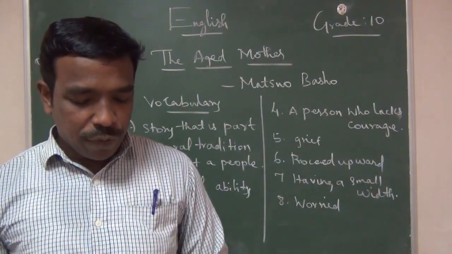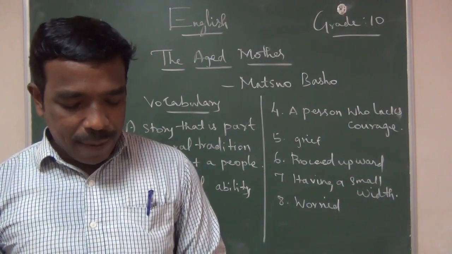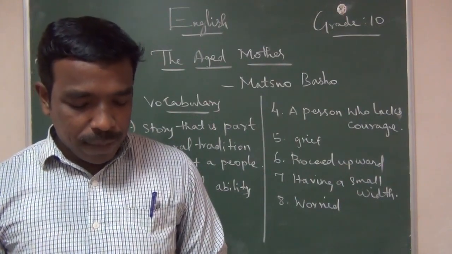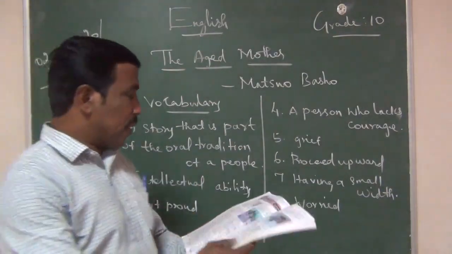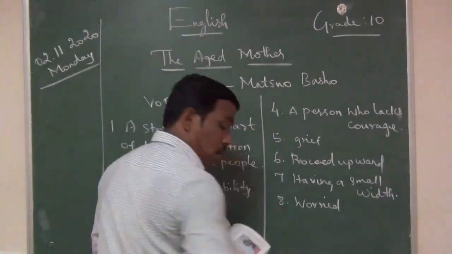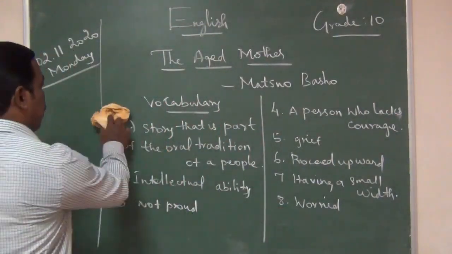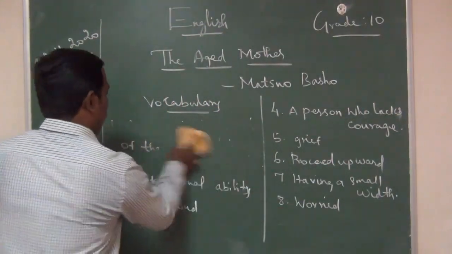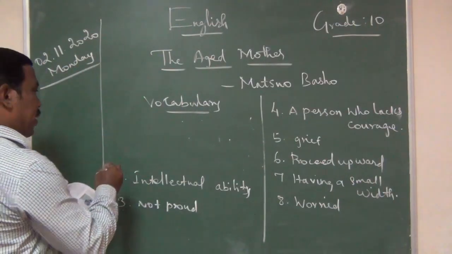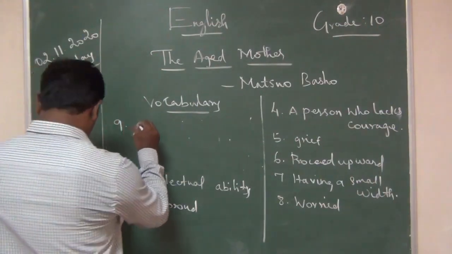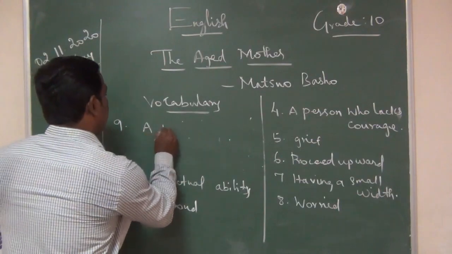So she stretched forth her hand, snapping the twigs from bushes as they passed. What does snapping mean? Snapping means a quick breaking.